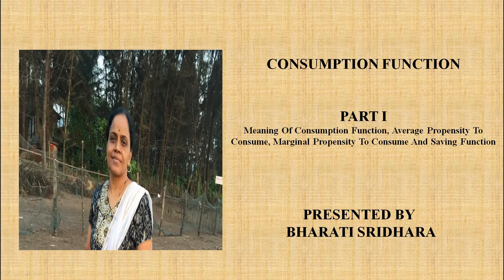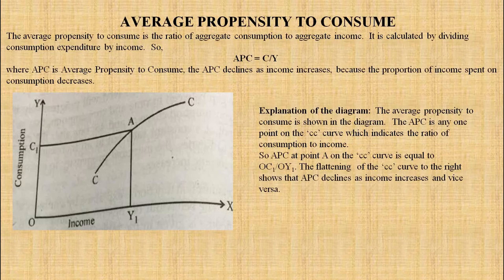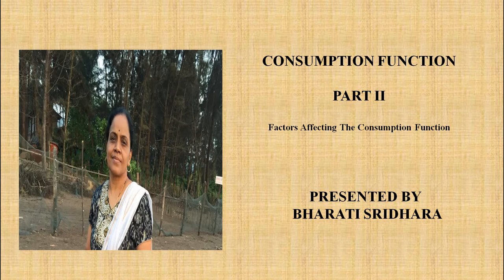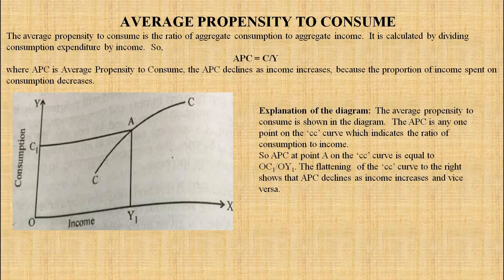This lesson is quite big, and so I divided this lesson into two parts. In part 1, we are going to discuss the meaning of consumption function, average propensity to consume, marginal propensity to consume, and saving function. In the second part, we will discuss factors affecting the consumption function. So these are the things that we are going to discuss in this topic.